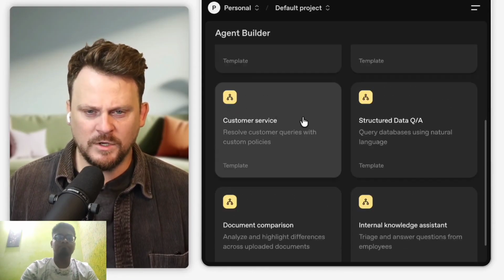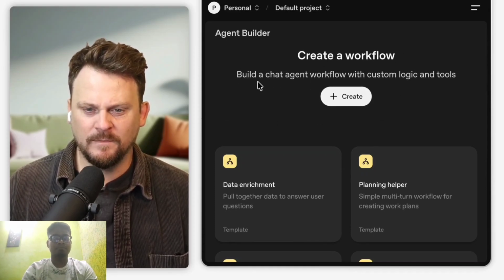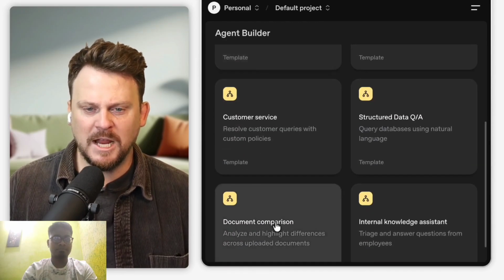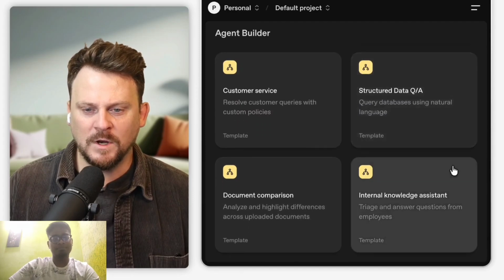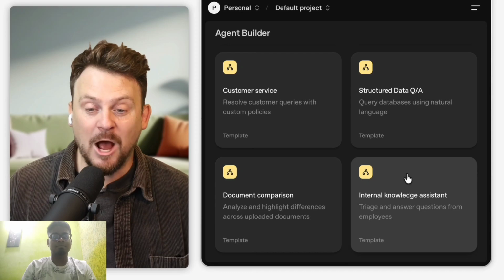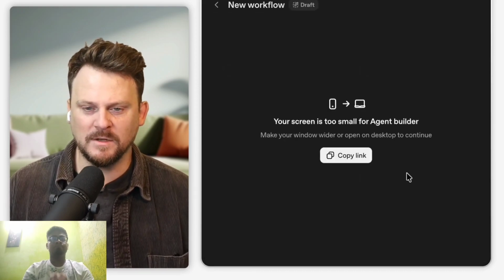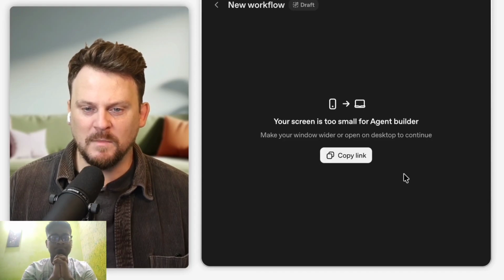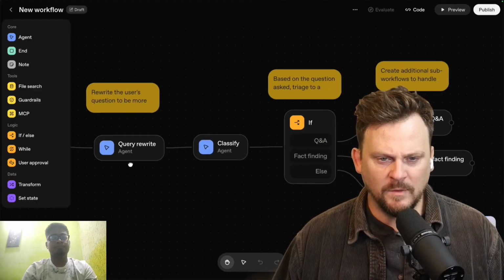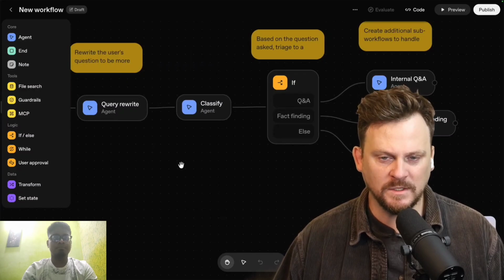Okay, so I think what we want to do, we have different options here for Agent Builder. And I think the official name is Agentkit, but okay, Agent Builder, Agentkit. Planning helper, data enrichment, customer service. I don't want it to be a Q&A. Internal knowledge assistant. So answering questions and helping based on internal knowledge, which would be my document, right? Your screen is too small for Agent Builder. Make your screen wider or open on desktop. Okay, let's do that. Okay, so here we have what looks like a kind of template. And I like that it's a visual builder.